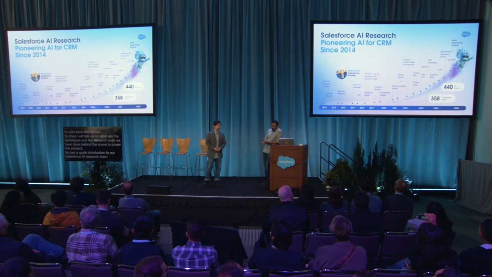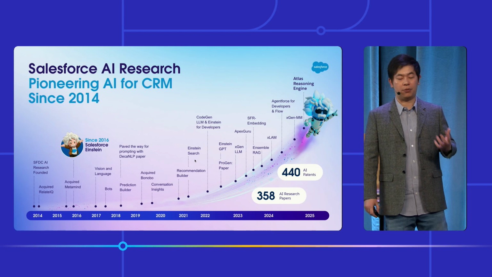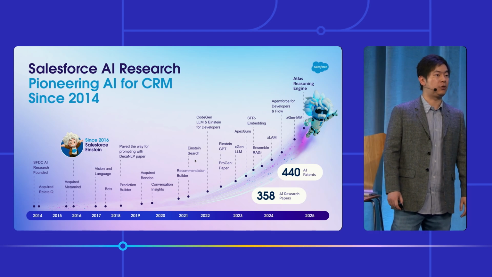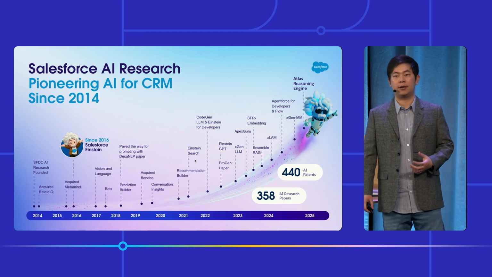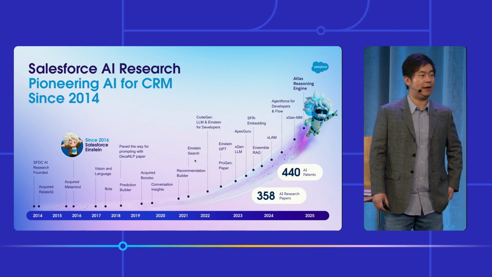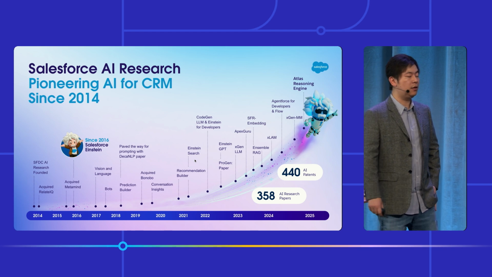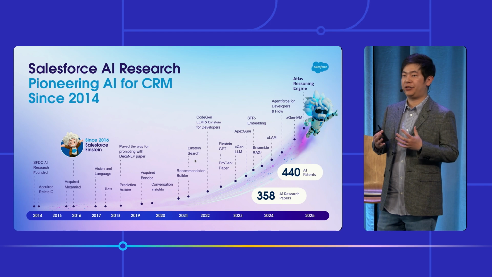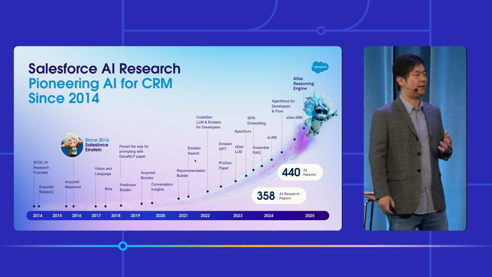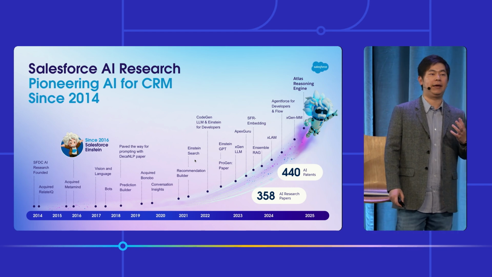We have been innovating for the last decade to bring AI to all of our products. Way back in 2014, the company recognized that AI would fundamentally change CRM products, so it established this amazing AI research team. This group of world-class researchers and engineers have been working really closely together to bring AI to every single layer of our products.